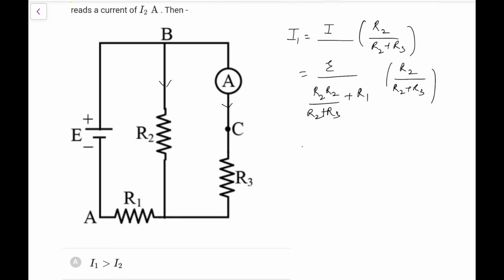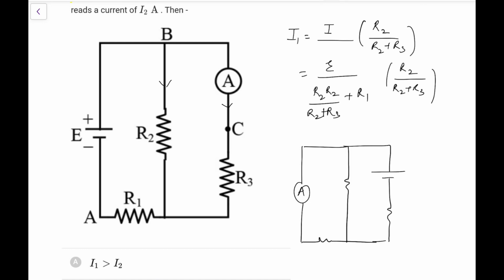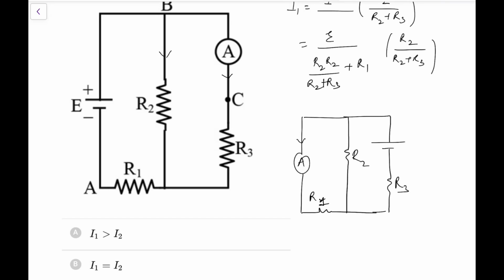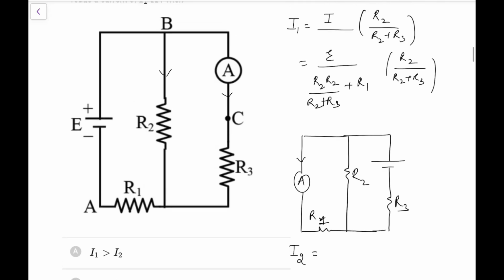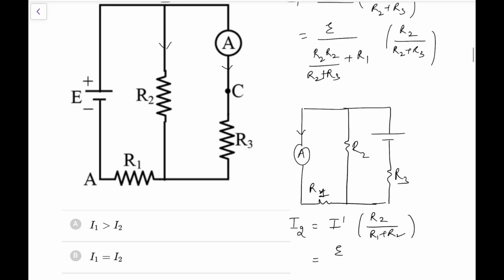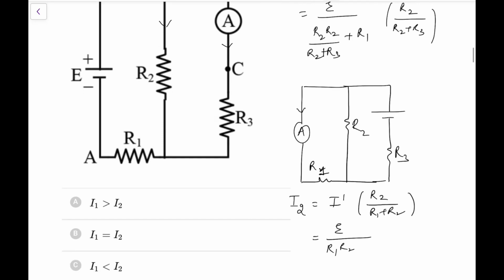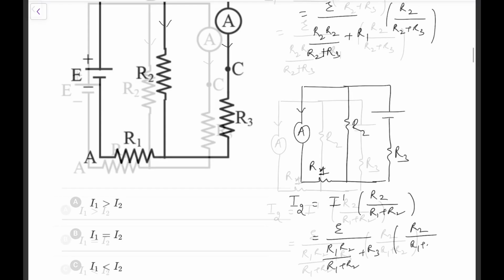Now in the second one, the circuit has changed. This is the ammeter here, and this is R2, this is R1, and this is the battery here. This is R3. So now what would be the current read? This will be between R2 and R1 now. So this will measure the current flowing here. In the second case, this I2 measured would be this I dash flowing here into R2 upon R1 plus R2. And this I dash here would be E upon R1 R2 upon R1 plus R2 plus R3, into R2 upon R1 plus R2. So let me check again.